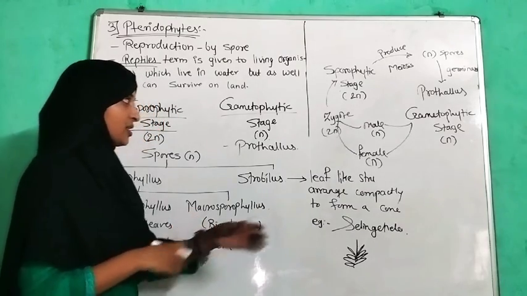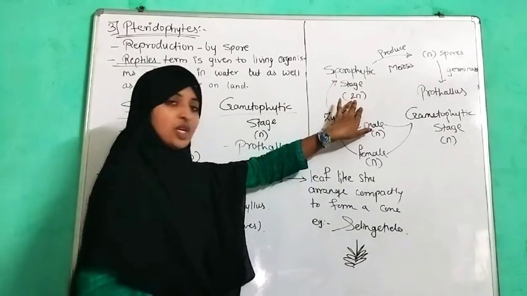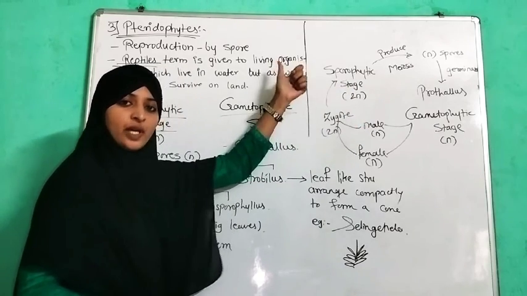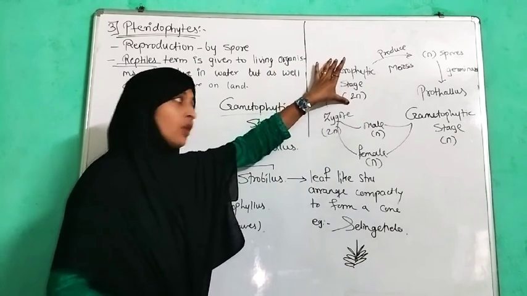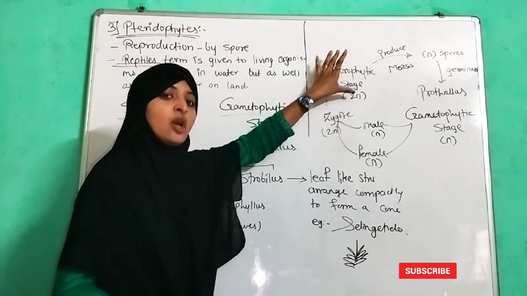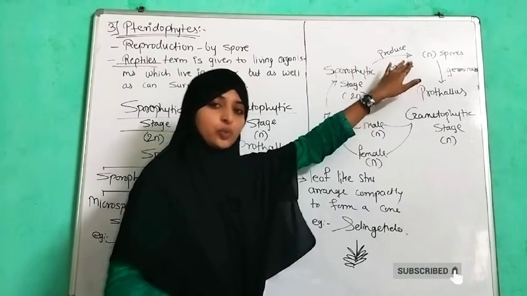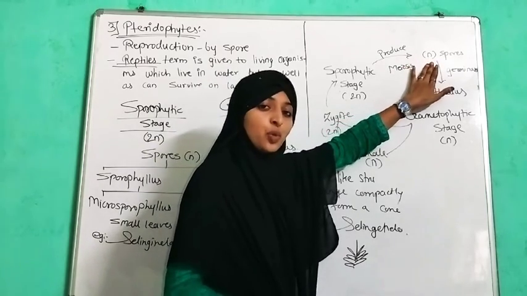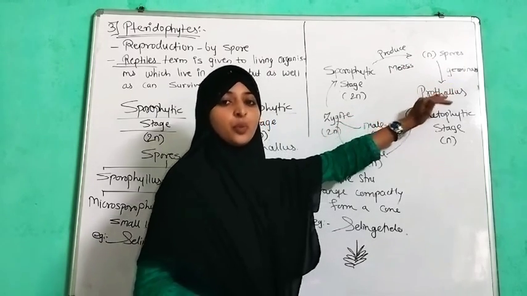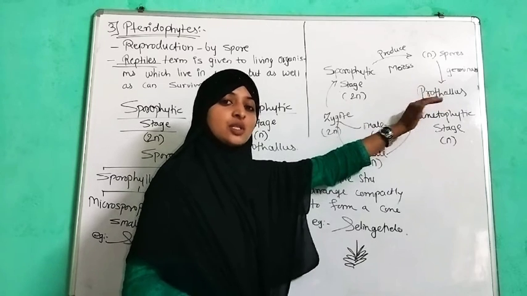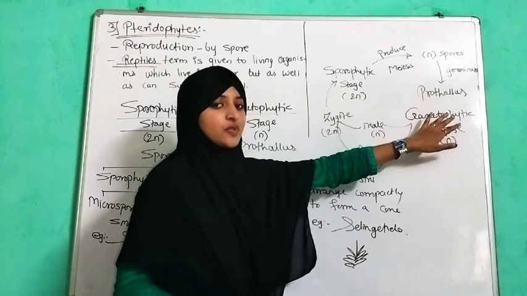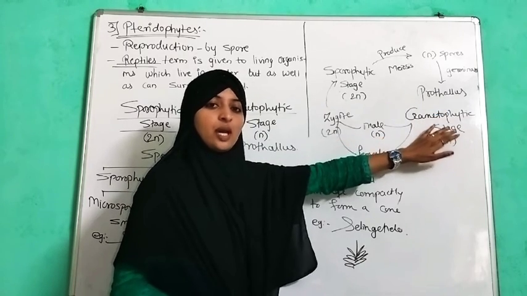We are going to revise it again. The sporophytic stage, which is diploid, is the dominant stage of pteridophytes, meaning the main plant body is of the sporophytic stage. When it undergoes meiosis and produces haploid spores, these spores germinate and form a prothallus, known as the gametophytic stage, which consists of sex organs to produce gametes.